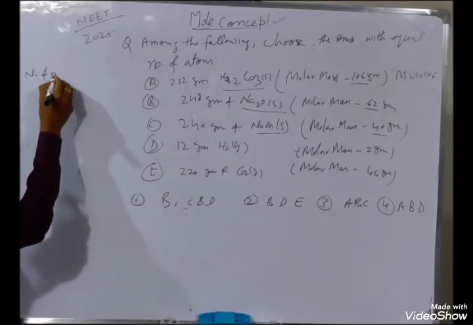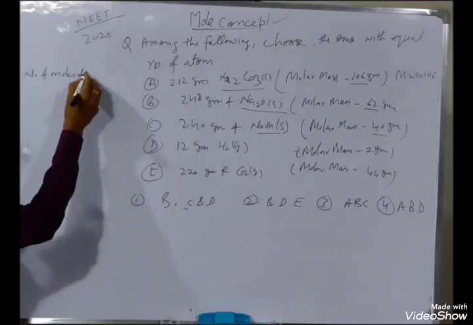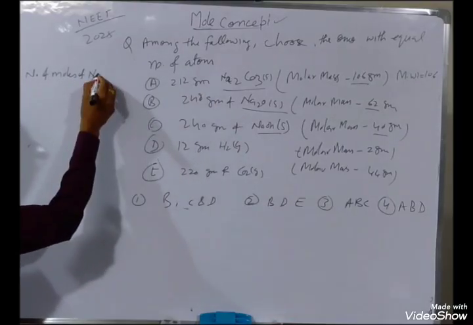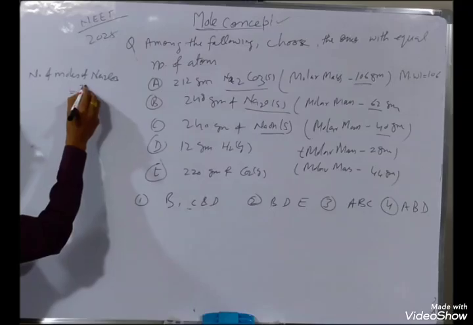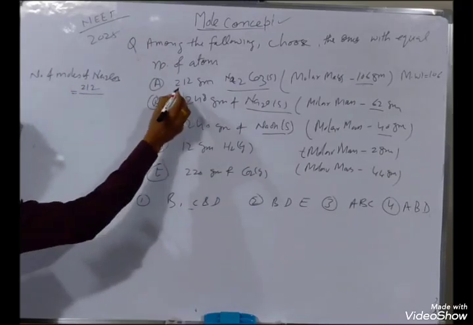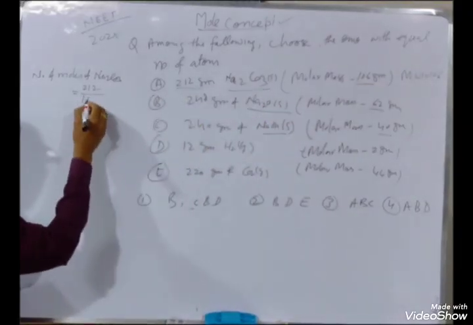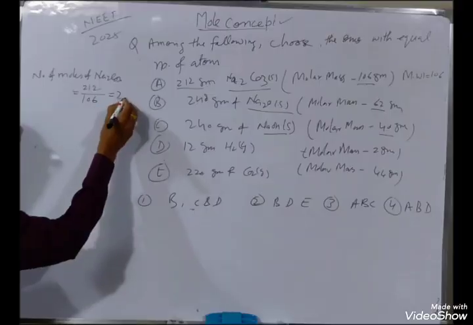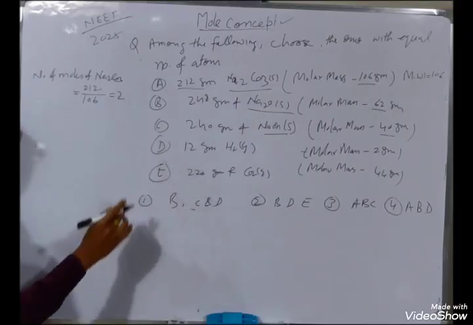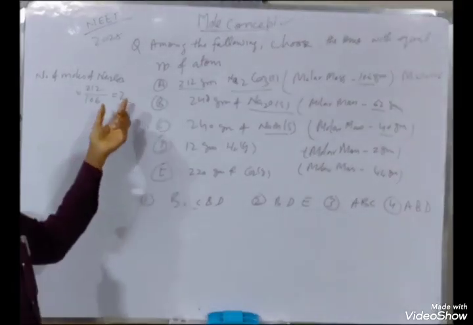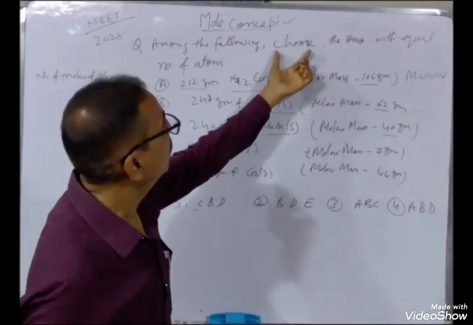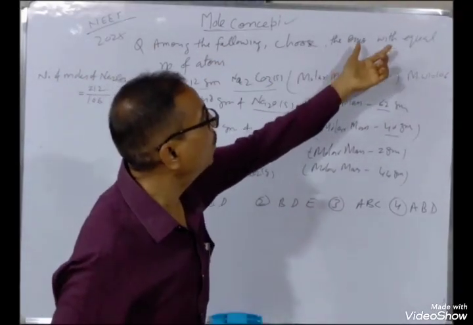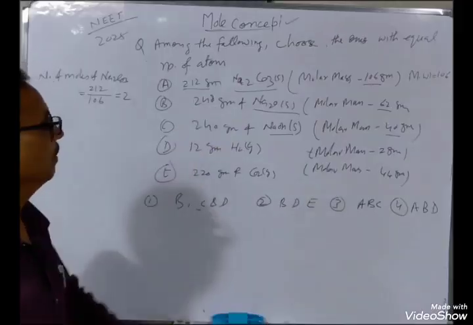Number of moles of sodium carbonate Na2CO3 will be weight in grams 212 divided by molecular weight 106, that is 2 gram moles. 2 moles. Now the question is, among the following, choose the one with the equal number of atoms.